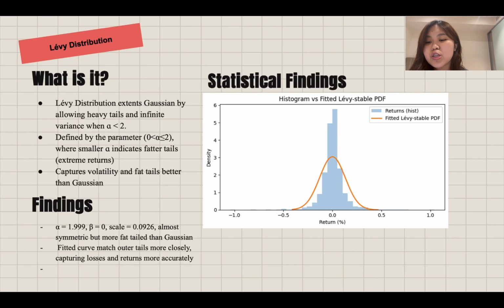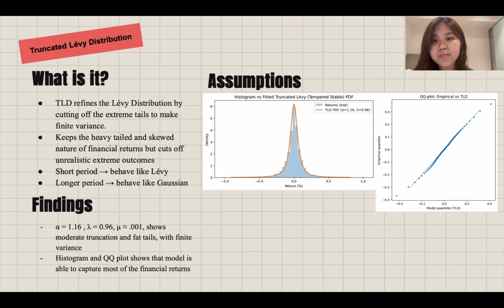The scale is about 0.09, which works like a standard deviation and shows the spread of the data. From the data, we can also see that the Lévy curve fits the outer tails of the data more closely than the Gaussian, meaning that it captures extreme positives and negatives better.